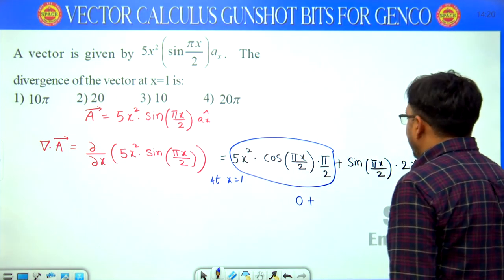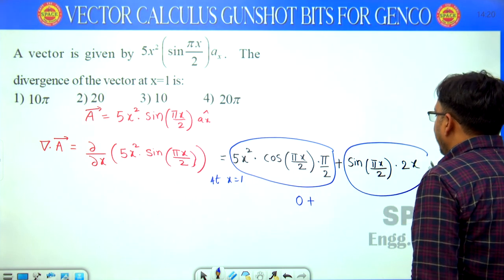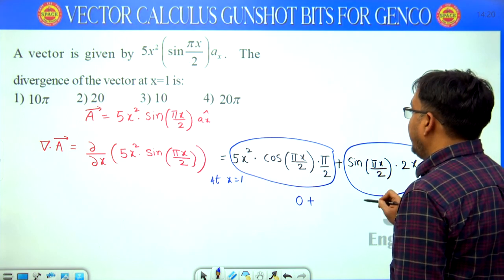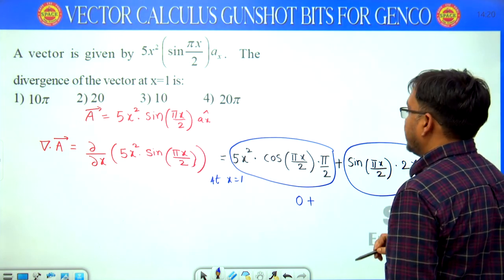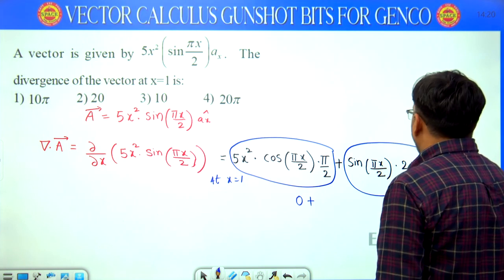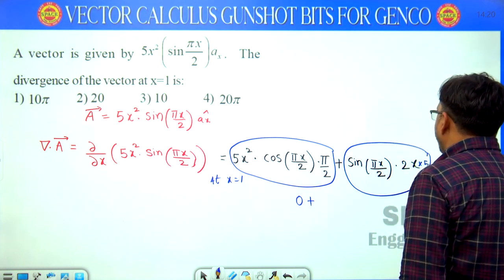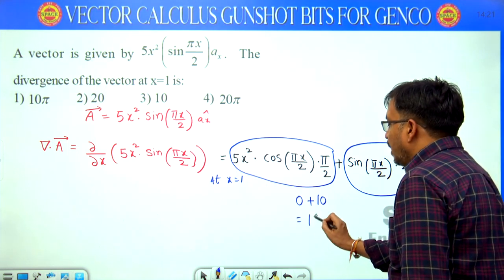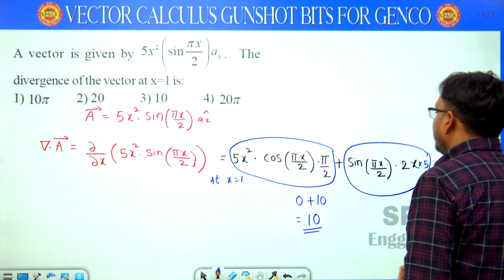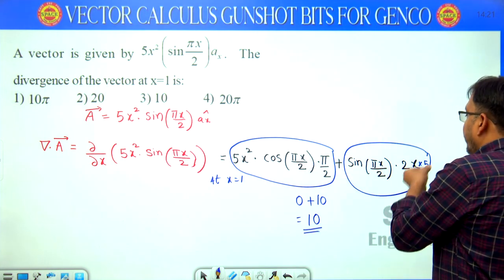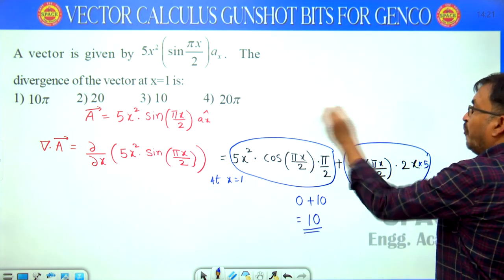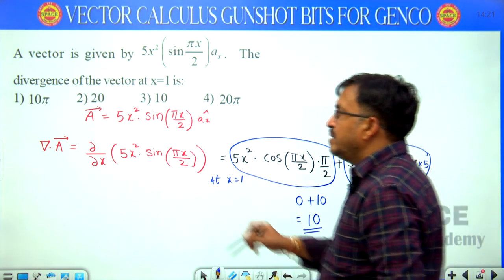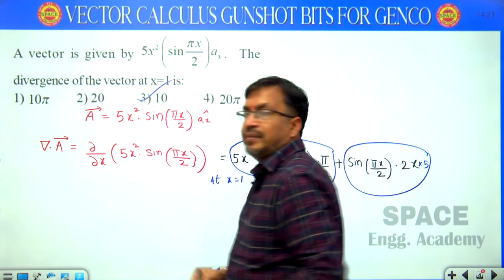Plus what is this value when x equals 1? Check it. x equal to 1, sin pi by 2, sin 90 is 1, plus 2x, plus what is that one? 5 into there, 5x square, 5 into 2x is 10x, value 1, that equals how much? Answer is 10. Because 5x square is there, 5 is a constant, differentiation of x square is 2x, therefore 0 plus 10. What is the answer? 10 is the correct answer.